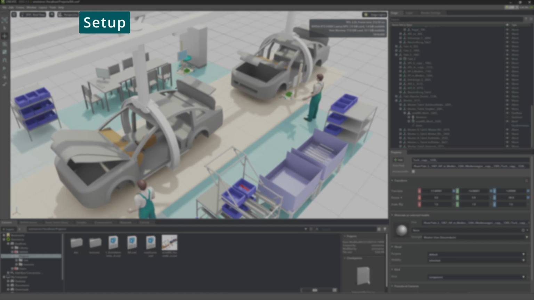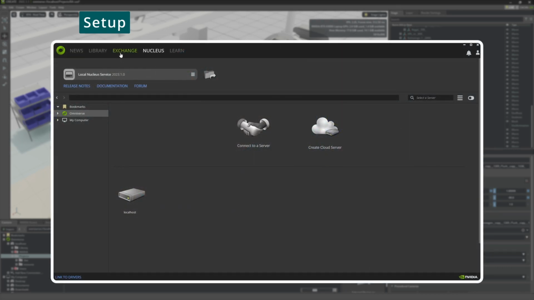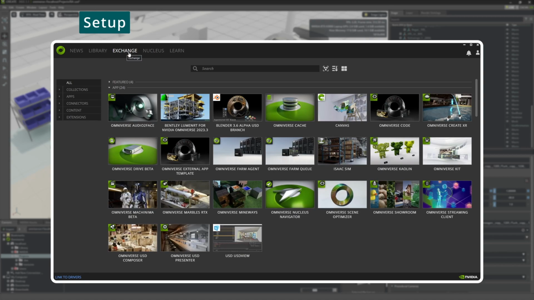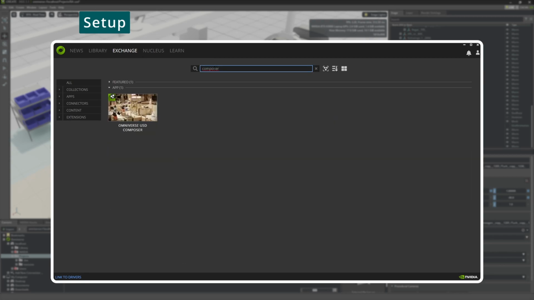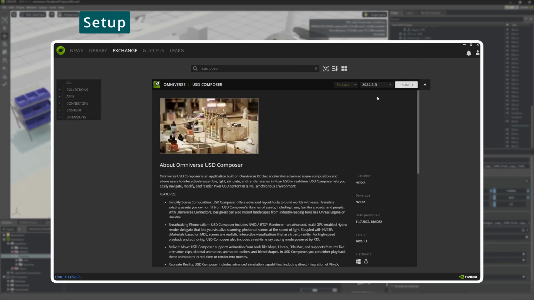The last thing you need to do is to install the Omniverse USD Composer, which is formerly known as Create. Therefore, go to the tab Exchange and search for Composer. Make sure to install and use the right version 2022.3.3.